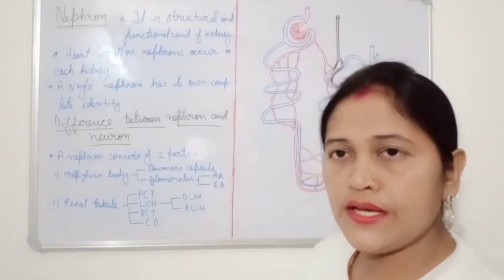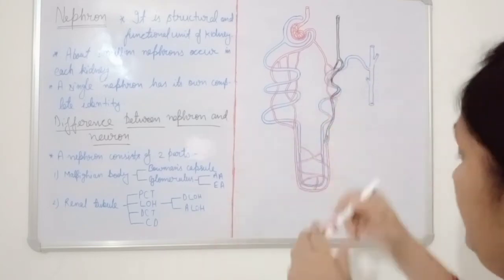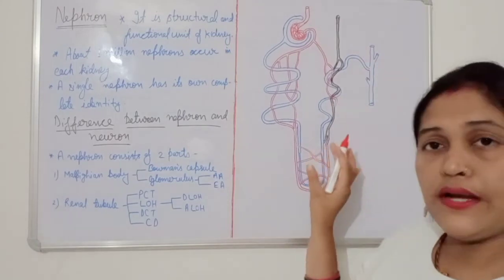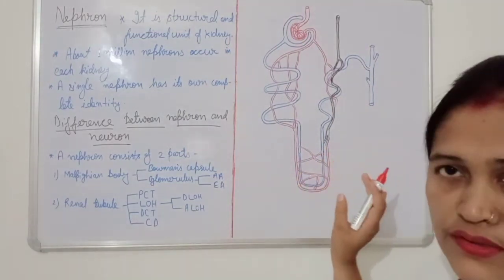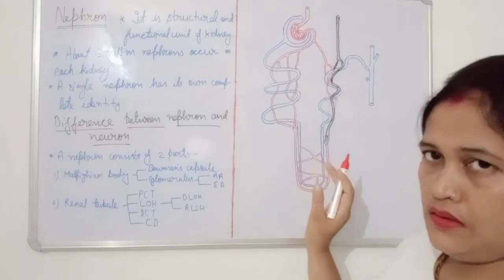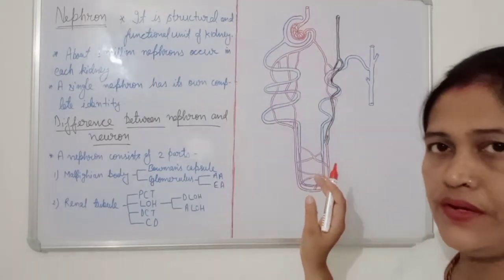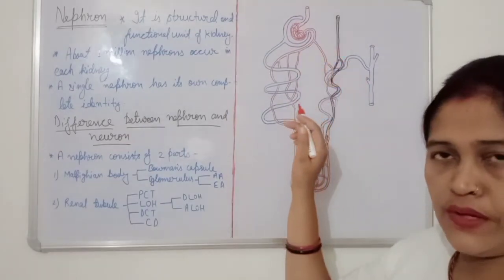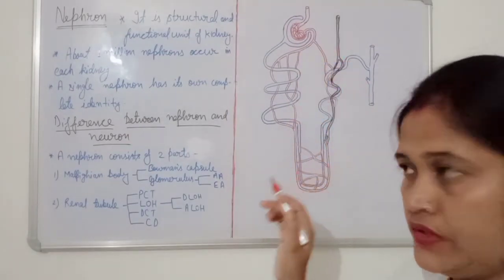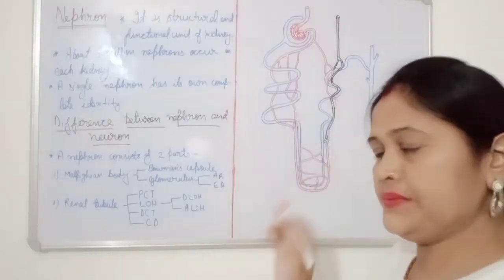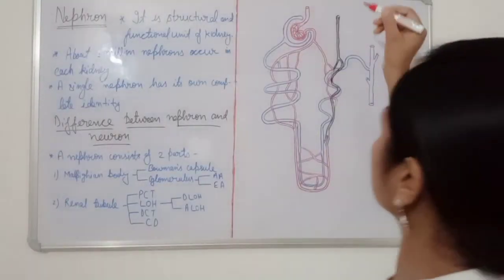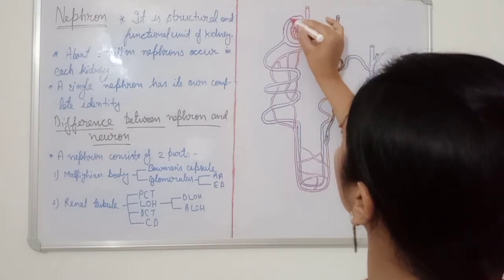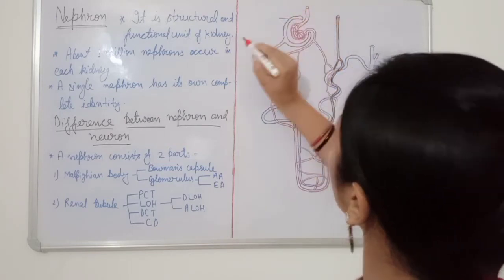So let's start, students. Now for the diagram. This is a simple diagram of nephron. It is easy to draw, not so difficult. Now we will label it one by one, so that you can understand which part is which. First of all, this is Bowman's capsule. I am labeling it here.